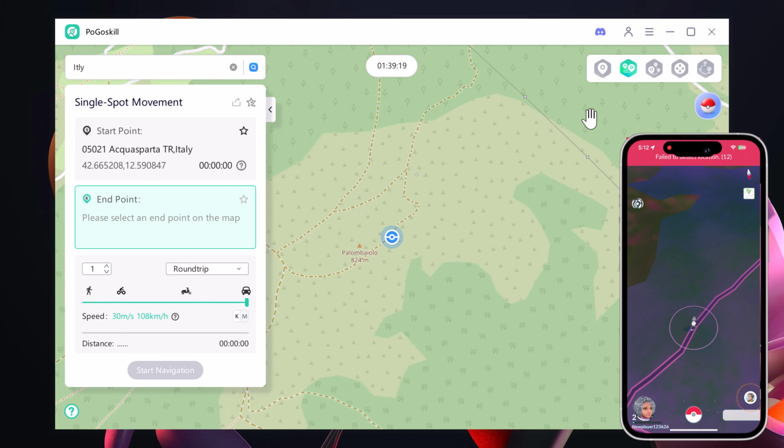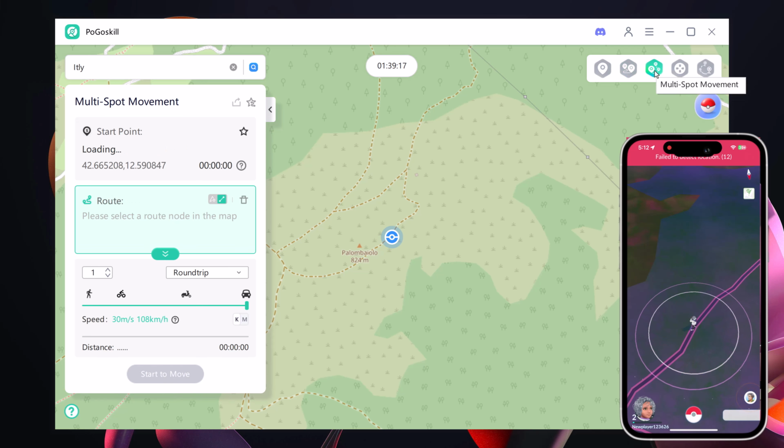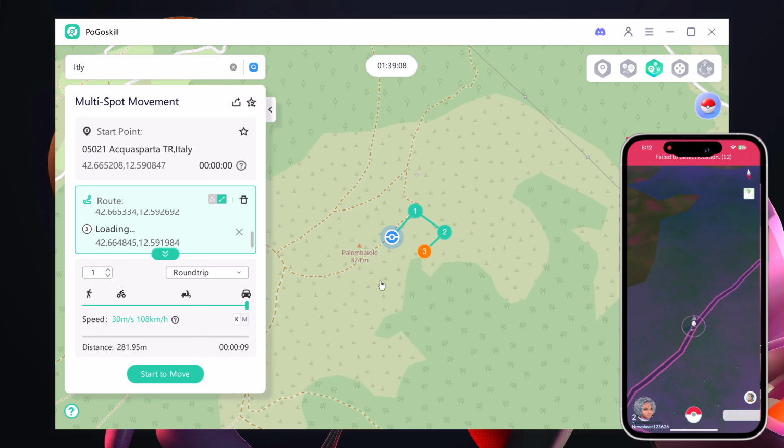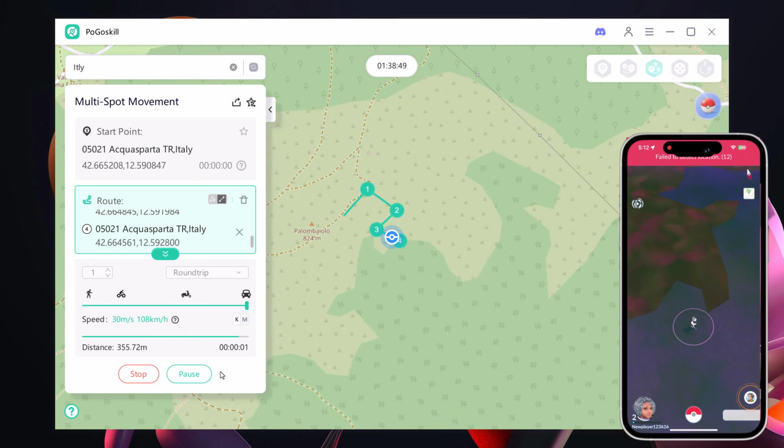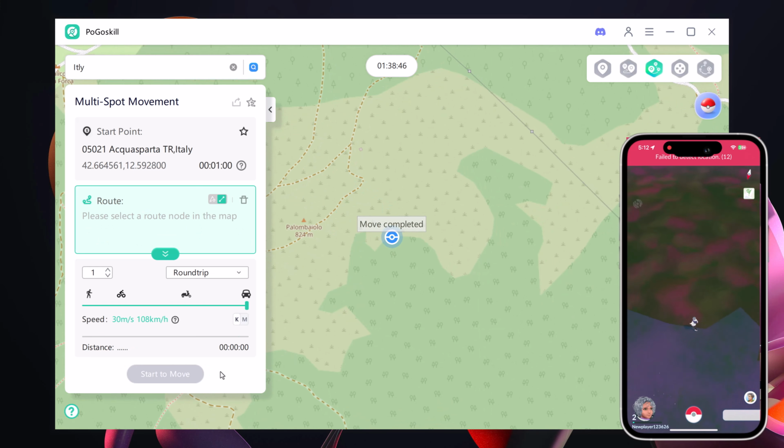Next, let's look at multi-spot mode. With this option, you can select multiple points on the map, and PogoSkill will automatically travel through them one by one, both on your PC and in your game. Just choose your spots, set the travel speed, hit Start, and the journey begins.